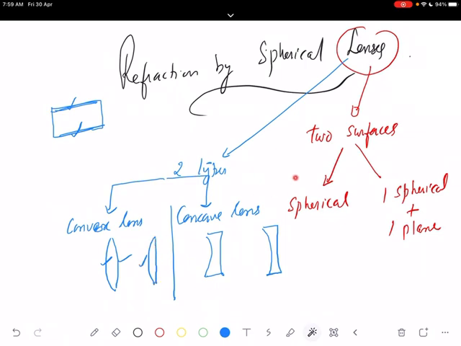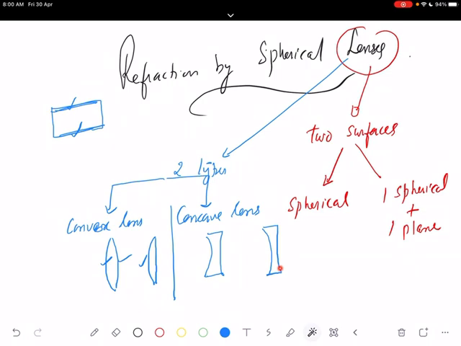In a concave lens, the first option is two spherical surfaces curved inwards, or one spherical surface curved inward and the other plane. So, define a lens and the different types of lenses.